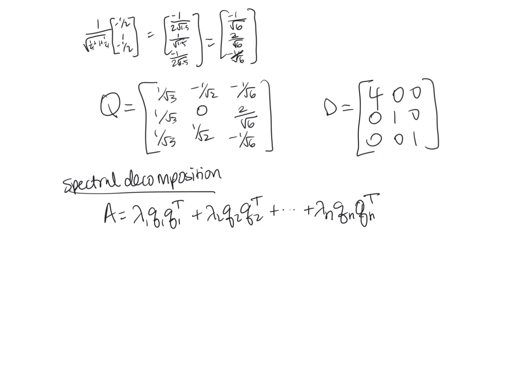And so again, this is my lambda 1, this is my lambda 2, this is my lambda 3, and so on. This is my Q1, Q2, Q3, these column vectors.